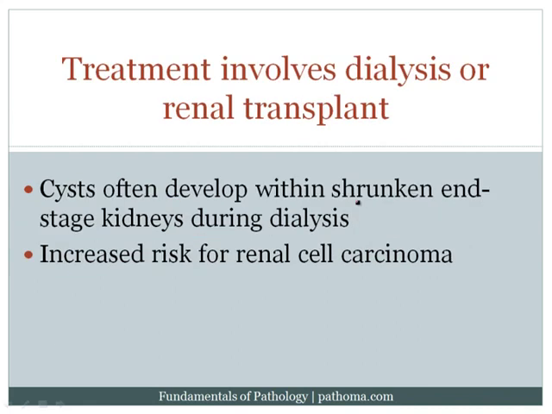Now, patients with end-stage renal failure are going to require dialysis or renal transplant. Important to note that when patients have end-stage renal failure, the kidneys are shrunken. If you then put that kidney on dialysis, cysts will develop. So often, patients on dialysis will develop cysts of their kidney. However, they will have a shrunken kidney upon which cysts develop. So it's different than, for example, a polycystic kidney disease where you have big kidneys with cysts. These would be shrunken kidneys with cysts, and they, of course, would occur in the context of end-stage renal failure.